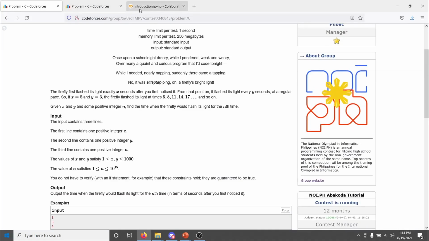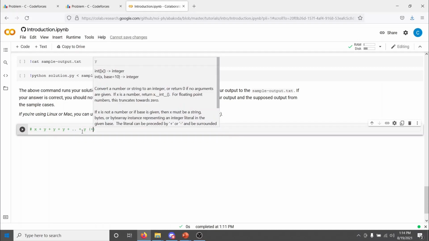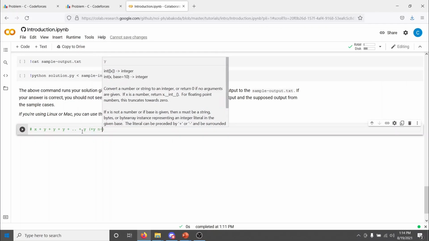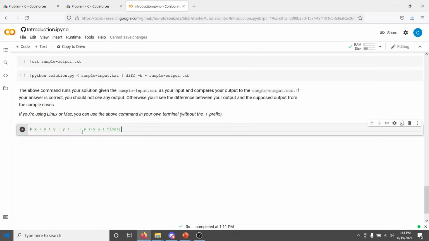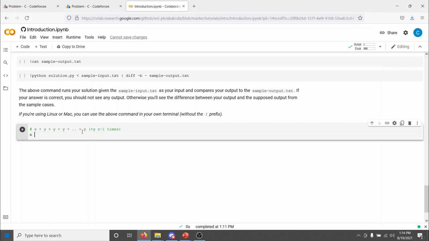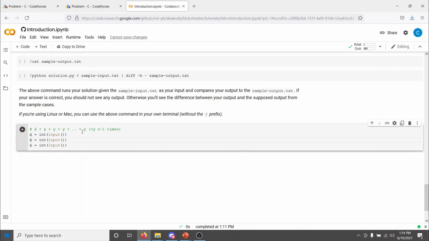Let's solve it. Okay, so what do I want to do? What we basically want to solve, right, is that it's X for the first time, and then it's plus Y, plus Y, plus Y, and so on, we do X plus Y, N minus 1 times, right? We're doing this N times, but the first one should be X, the rest should be Y. Okay, so I'll read the input. Each comes in its own line, so I can do this. I'll just copy paste that.